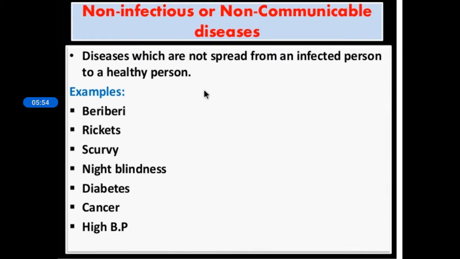Now here you can see non-infectious or non-communicable disease, just the opposite of infectious disease. That means the disease will not spread from an infected person to a healthy person. Some examples are beriberi, rickets, scurvy, night blindness, diabetes, cancer, high blood pressure. So these are some examples of non-infectious or non-communicable diseases.